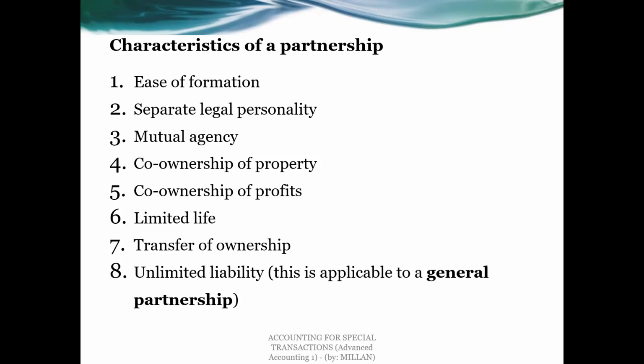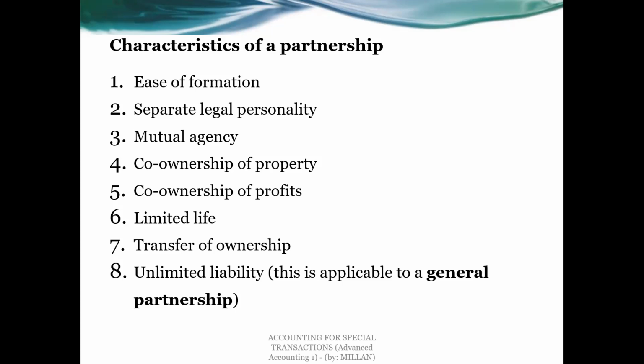Now, to give an example, if a partnership has an asset of, let's say, 100 pesos, and it has a liability amounting to 500 pesos, and the partnership cannot pay off the remaining obligation in the amount of 400 pesos, the outside creditors can go after the personal assets of the partners within the partnership to pay for its liability.